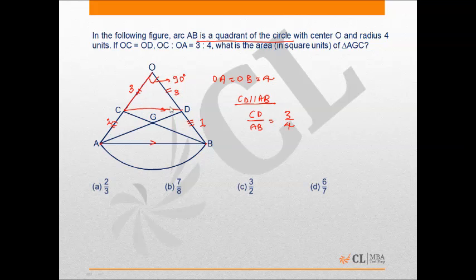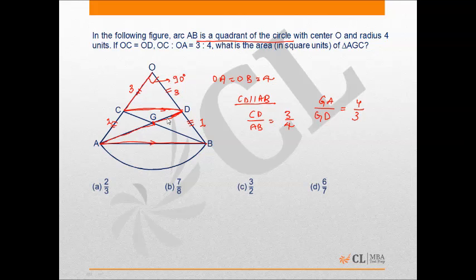So similarly, if this is 3, this is also 4. By using the similar trend, I understand that GA upon GD will also share the same ratio, 4 by 3, right?